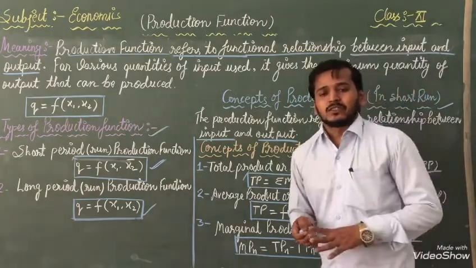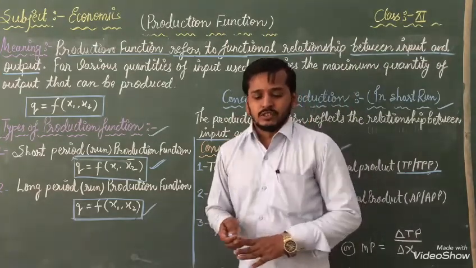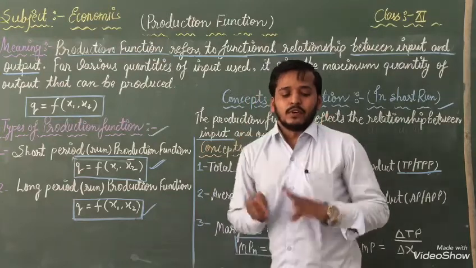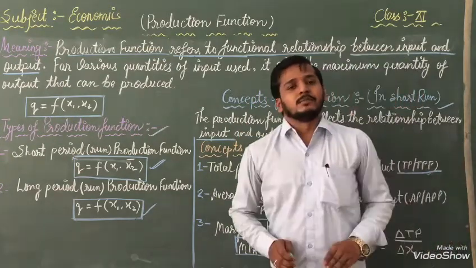In simple words, it is the total quantity of goods produced by the firm during the given period of time with the help of given input.